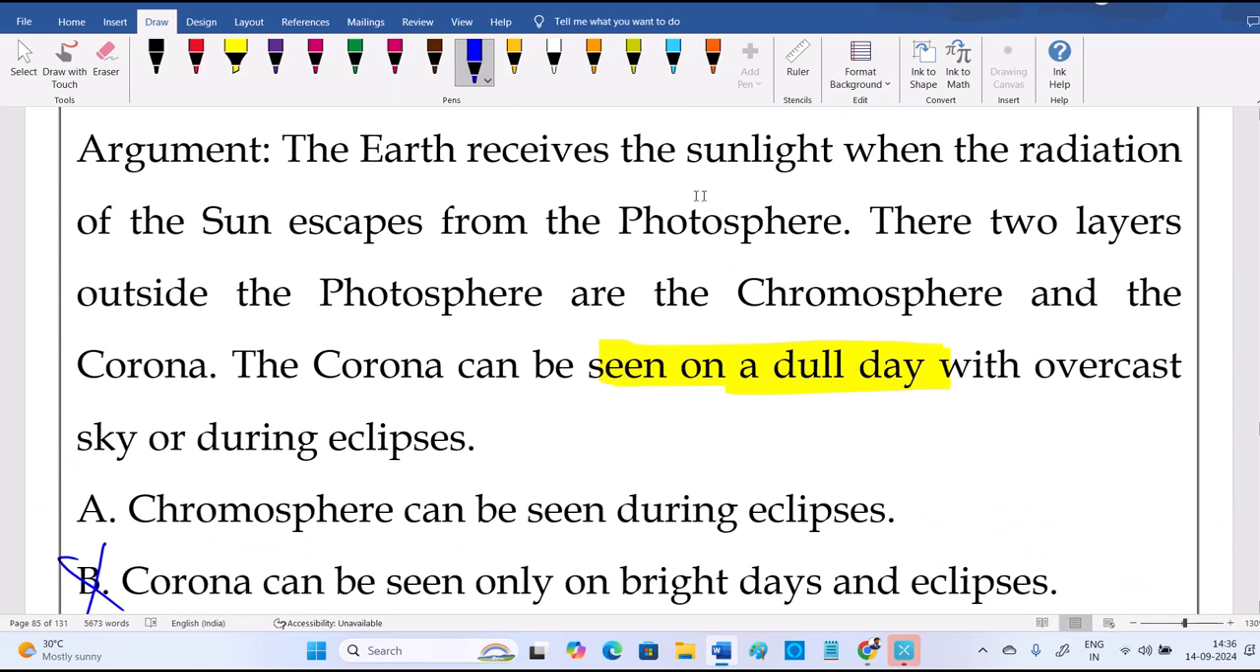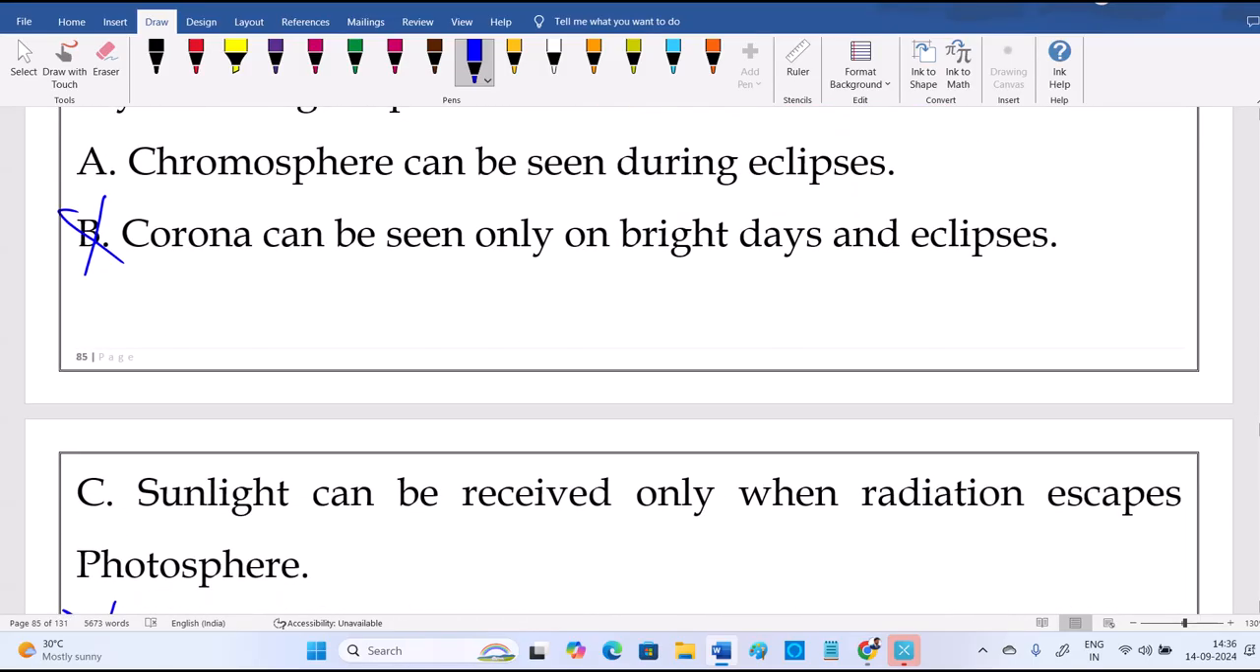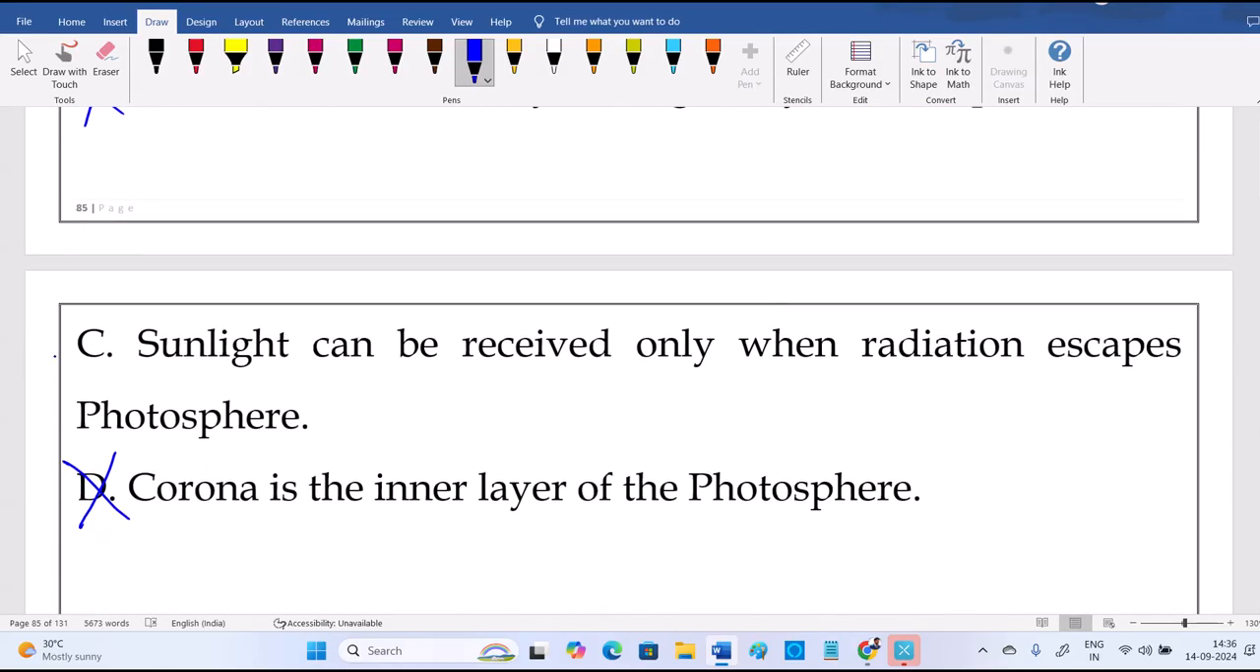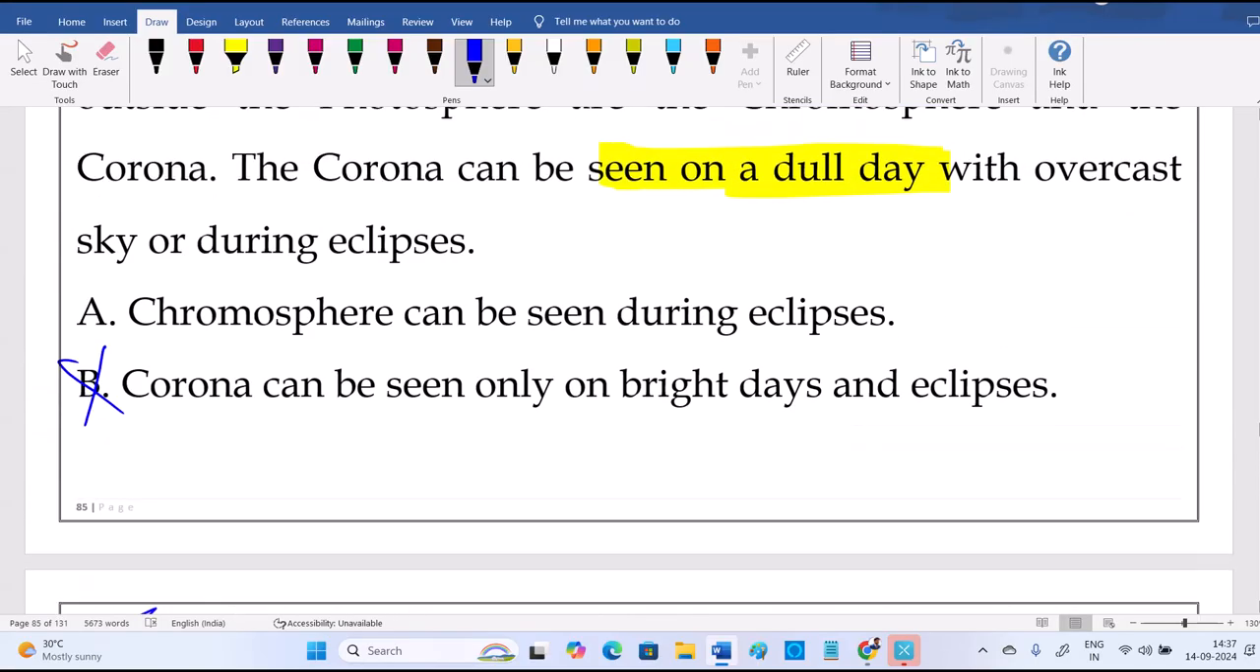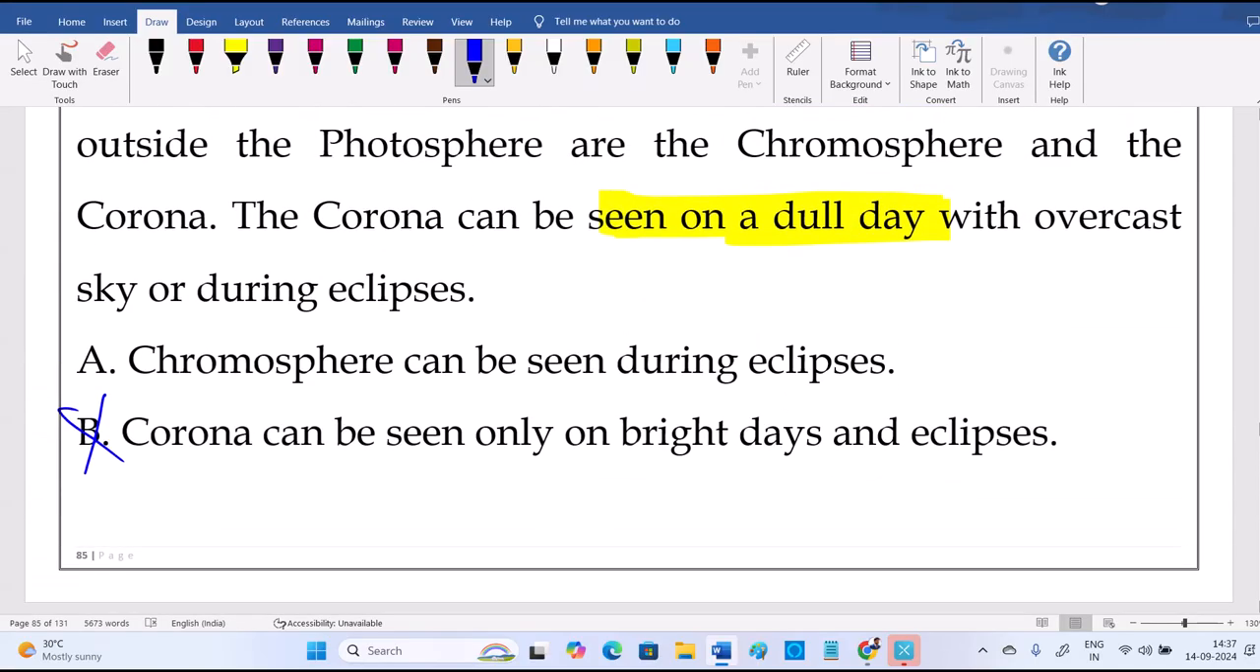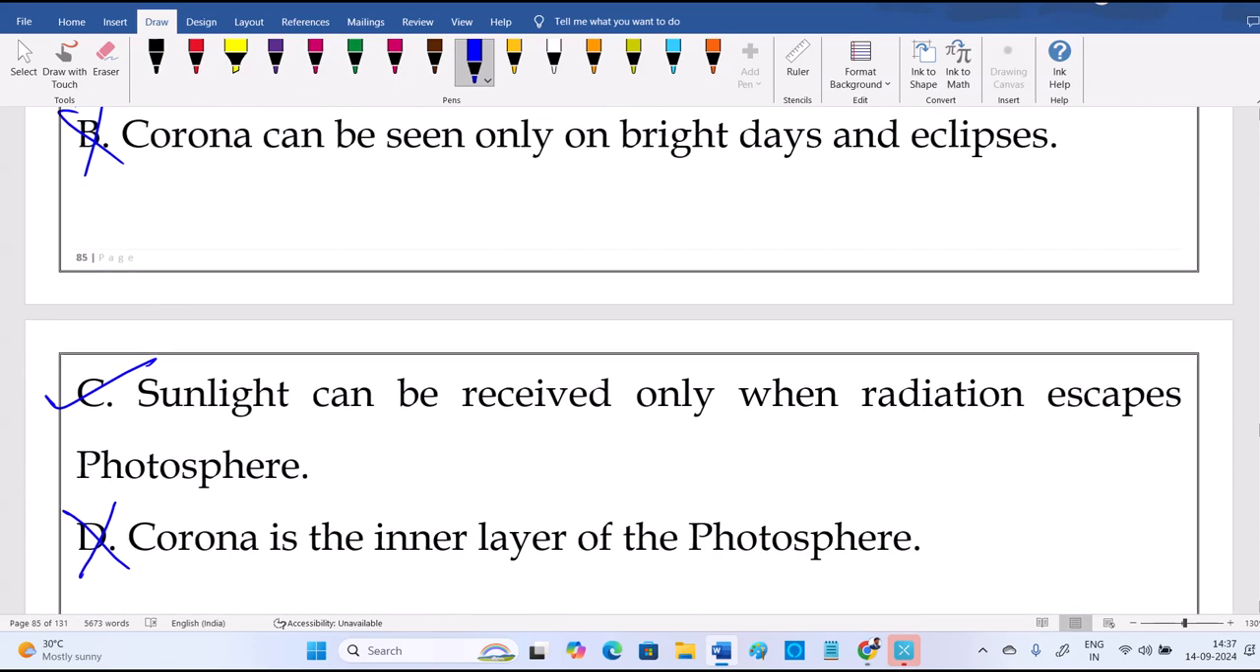The statement says Earth receives the sunlight when the radiation of the sun escapes from the photosphere. So you can see option C is the best supporting for the given argument, for the given information. The option about the chromosphere was not discussed, because the question discussed only the corona. So the best supporting option is C.